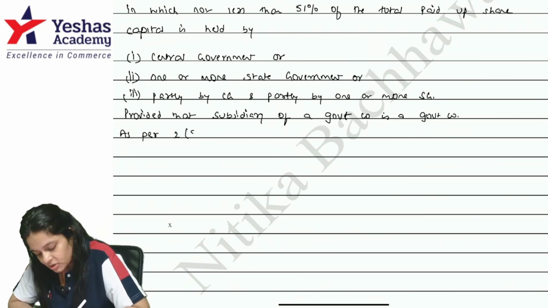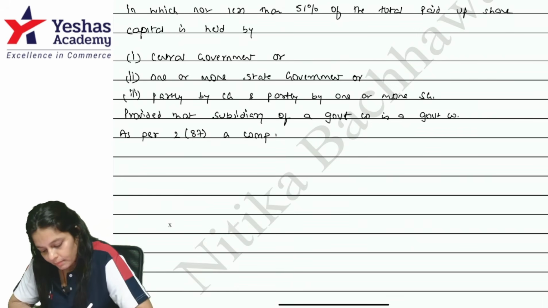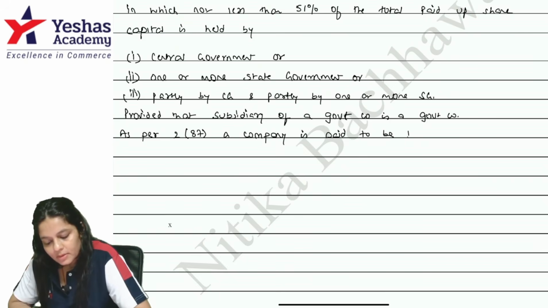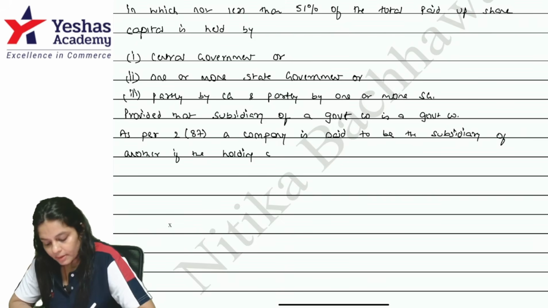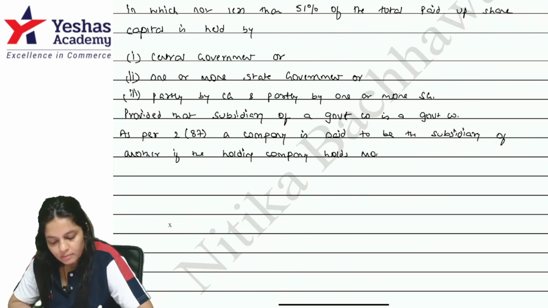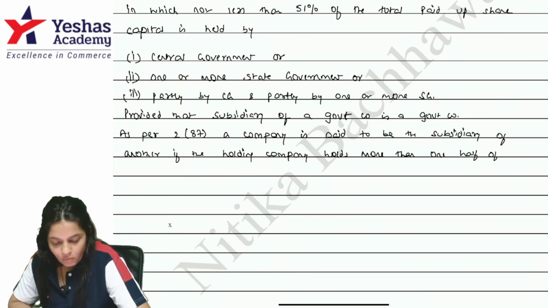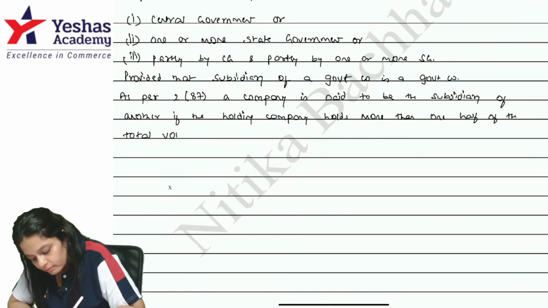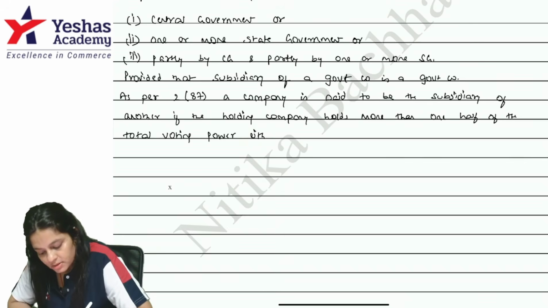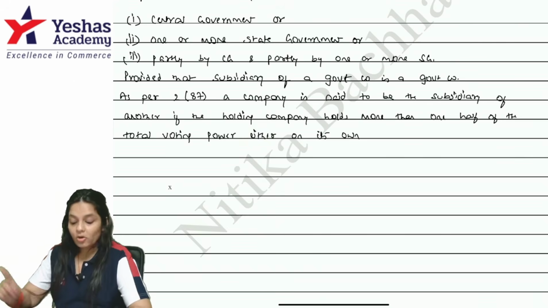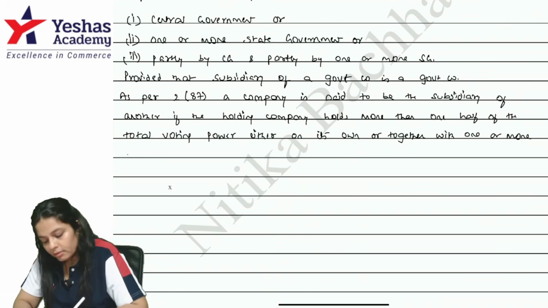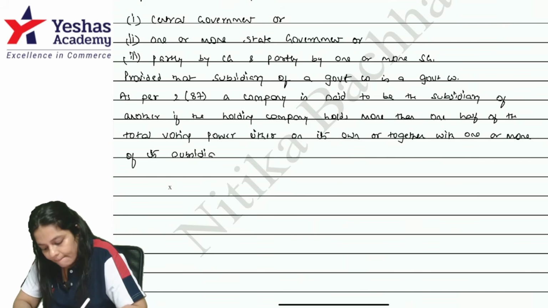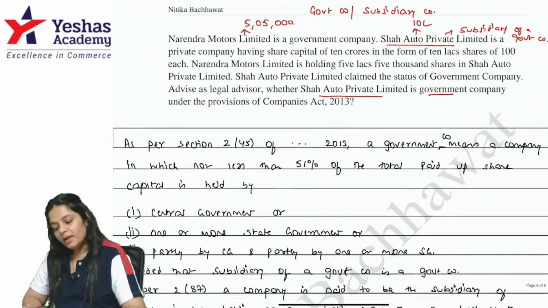Then as per section 2 clause 87, a company is said to be the subsidiary of another if the holding company holds more than one half of the total voting power either on its own or together with one or more of its subsidiary. Okay? This is it. With this, we are done with the provision.